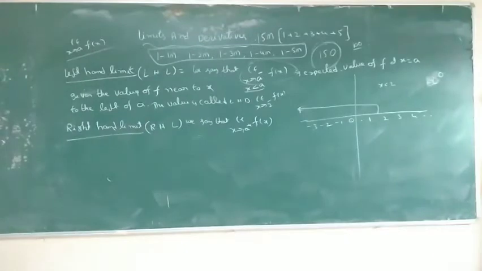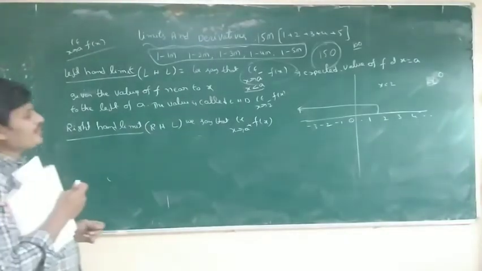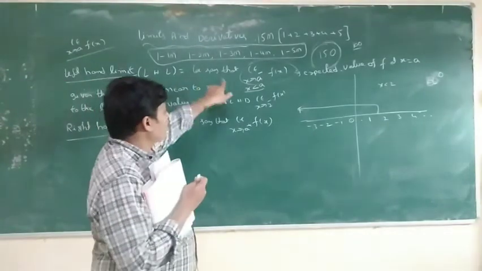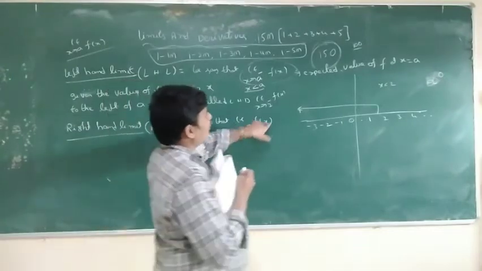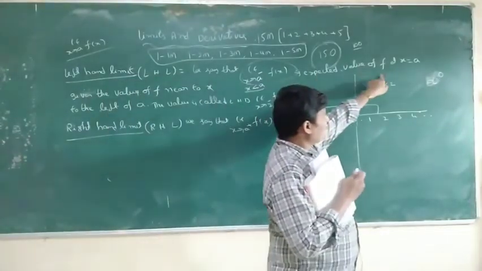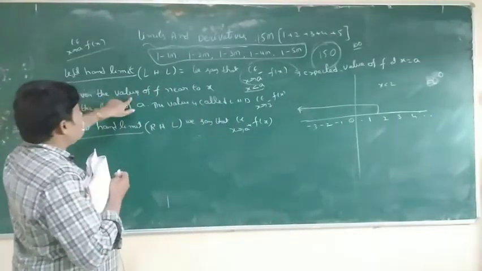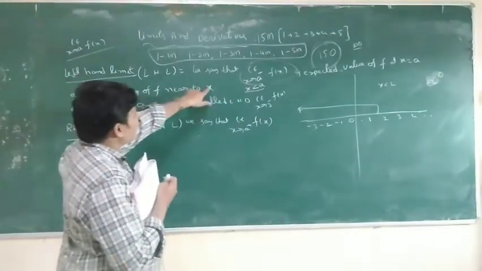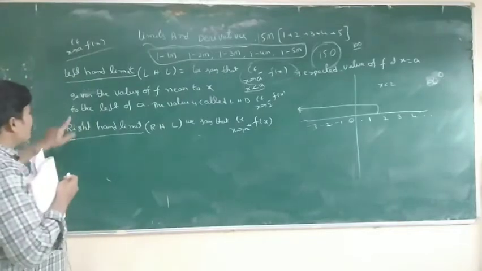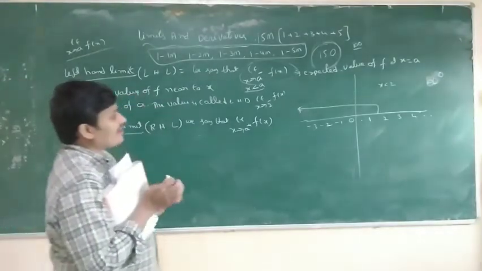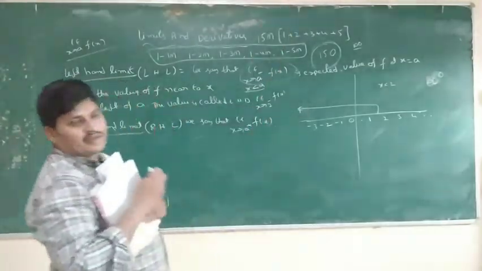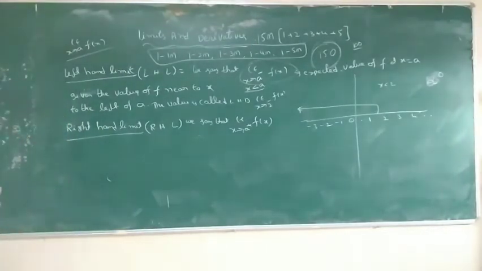Left hand limit means minus, right hand limit means plus. We say that limit x tends to a plus of f of x is the expected value of f at x equal to a, given the values of f near to x, to the right of a.